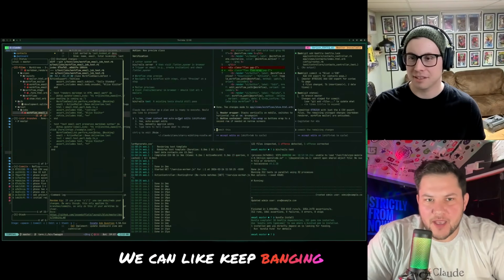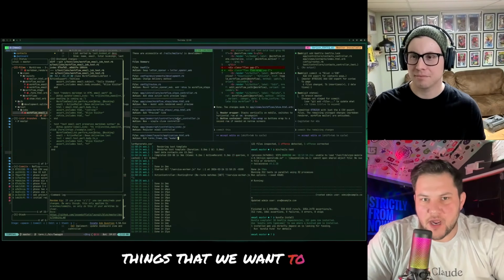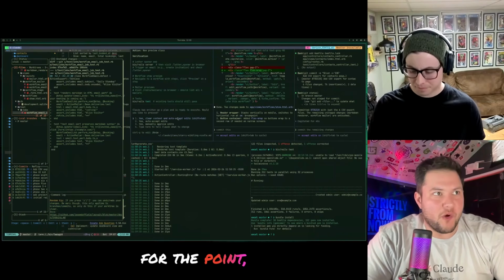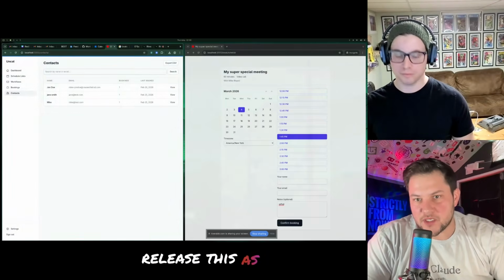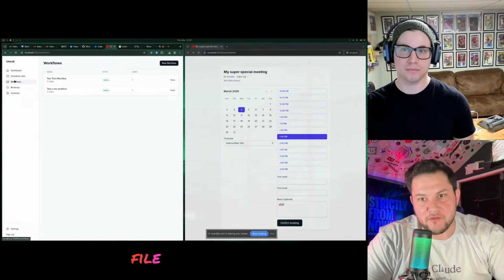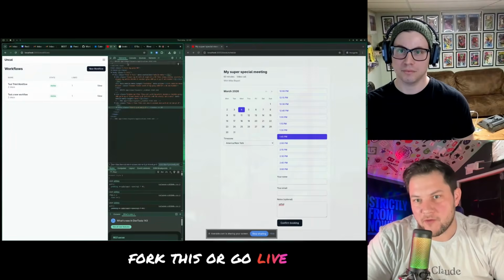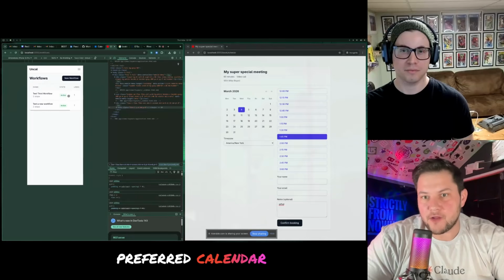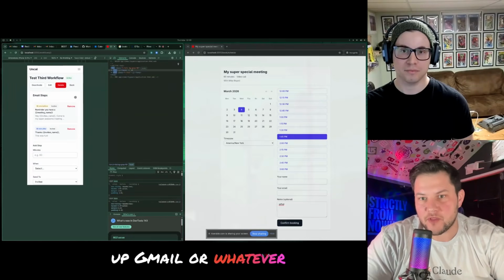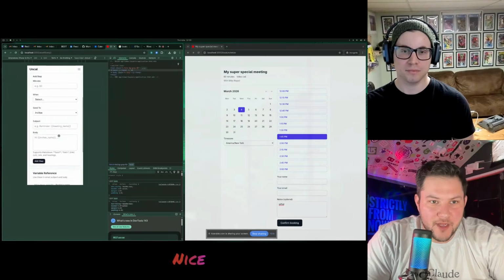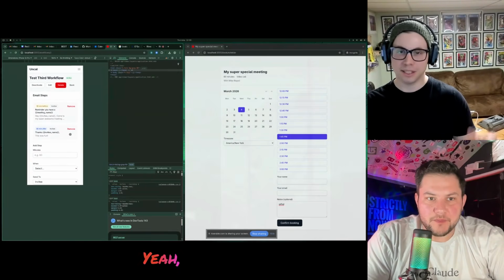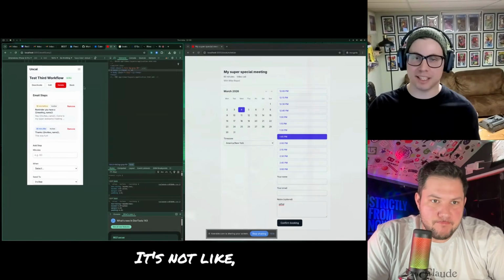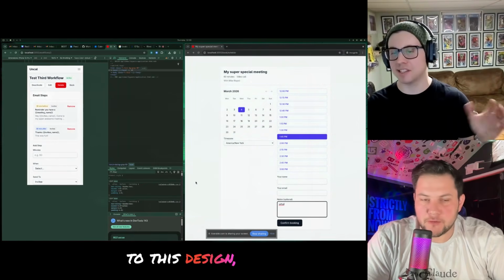We can keep banging on this and find little features and things that we want to iron out. I think that all works well, but for the point, I think you'll release this as open source. You'll have a really nice README file for anybody that wants to fork this or go live with their preferred calendar support or set up Gmail or whatever they want to do. Yeah, cool. Nice mobile change. Yeah. It's not terrible. I may still want to make some updates to this design, but it's working.